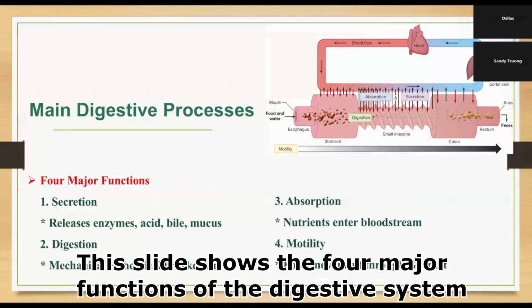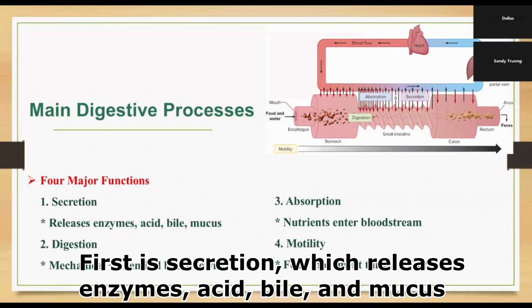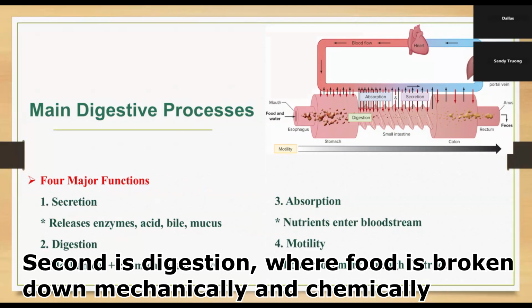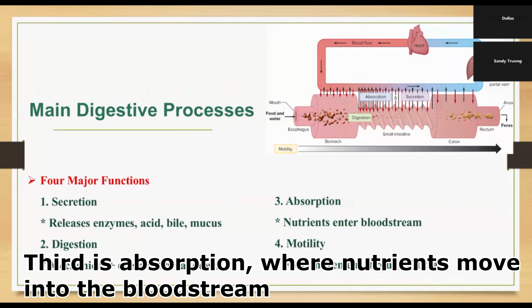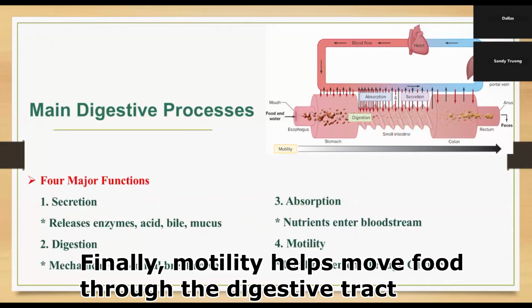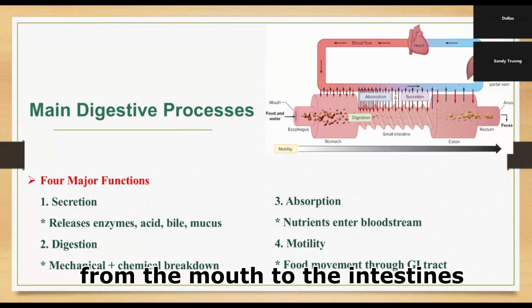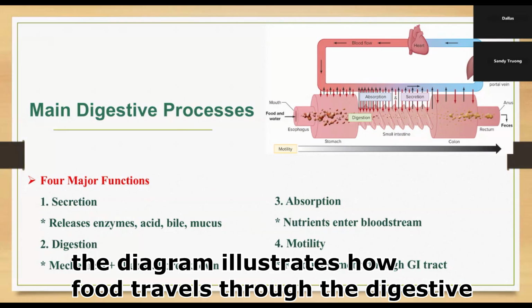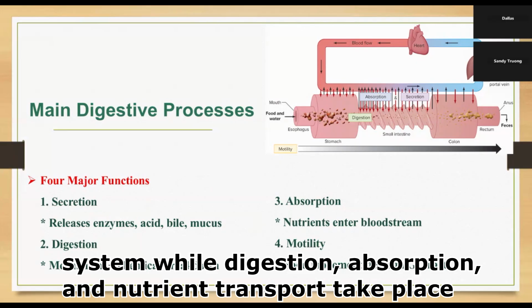There are four major functions of the digestive system. First is secretion, which releases enzymes, acid, bile, and mucus. Second is digestion, where food is broken down mechanically and chemically. Third is absorption, where nutrients move into the bloodstream. Finally, motility helps move food through the digestive tract from the mouth to the intestine. The diagram illustrates how food travels through the digestive system while digestion, absorption, and nutrient transport take place.